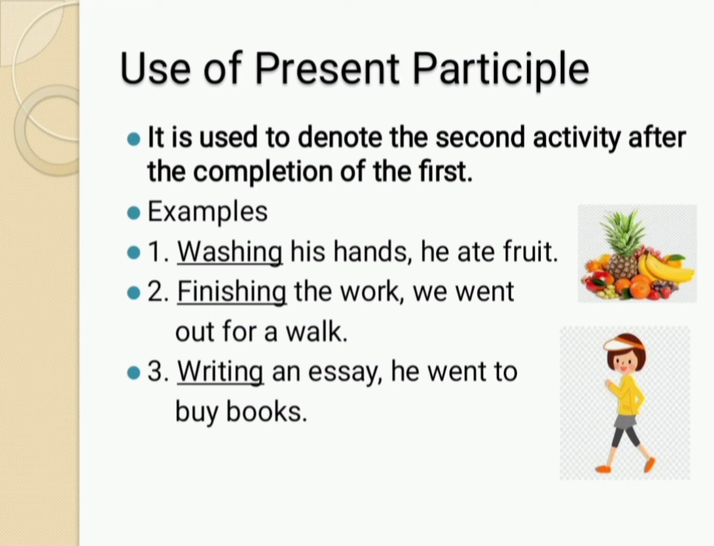In the third example, writing an essay, he went to buy books. Here, writing is present participle and it is used to denote the second activity which is he went to buy books. So these are the different examples of the use of present participle that we use to denote the second activity after we complete the first activity.